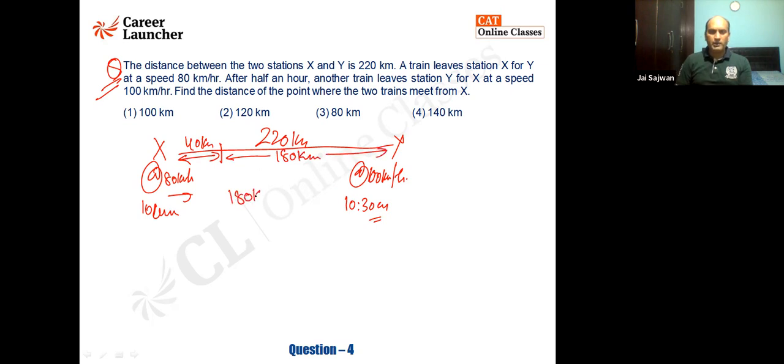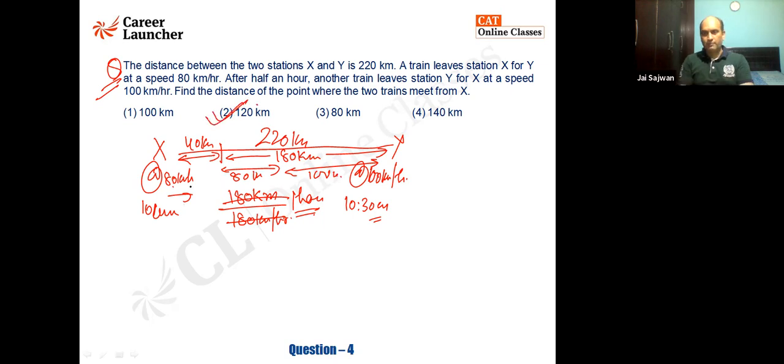And this 180 kilometers is the distance that is traveled when they are moving in opposite direction, which is 180 kilometers per hour. So which is coming out to be 1 hour. So I know in 1 hour, this train from X is moving at the rate of 80. It will travel 80. This train will travel 100. I hope it is clear. So find the distance of the point where the two trains meet from X. So I'll say 80 plus 40 is coming out to be 120 kilometers. I hope it is clear.